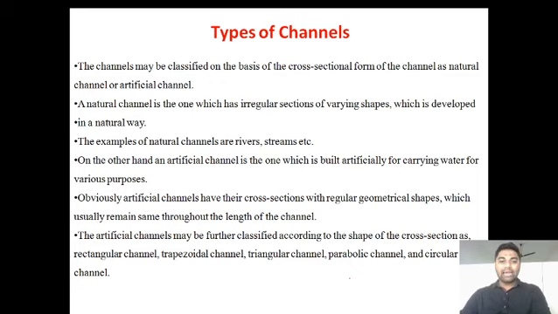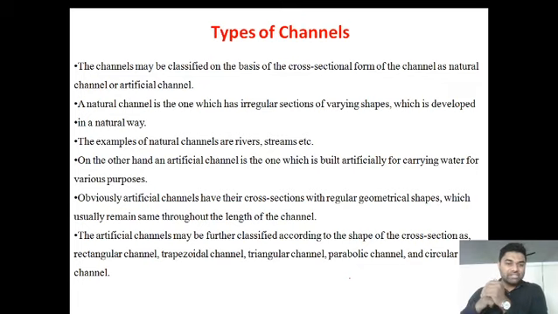On the other hand, an artificial channel is one which is built artificially for carrying water for various purposes. Obviously, artificial channels have their cross sections with regular geometries which usually remain the same throughout the length of the channel. What are those geometrical shapes? They can be rectangular, square, trapezoidal, triangular, parabolic, circular, etc.